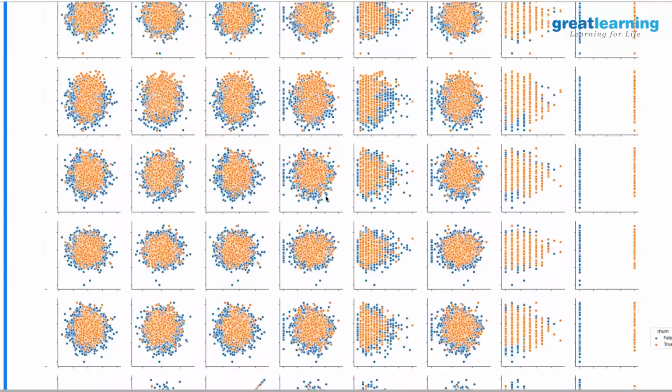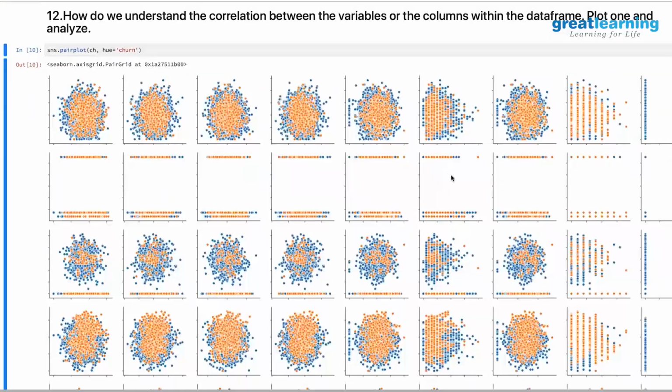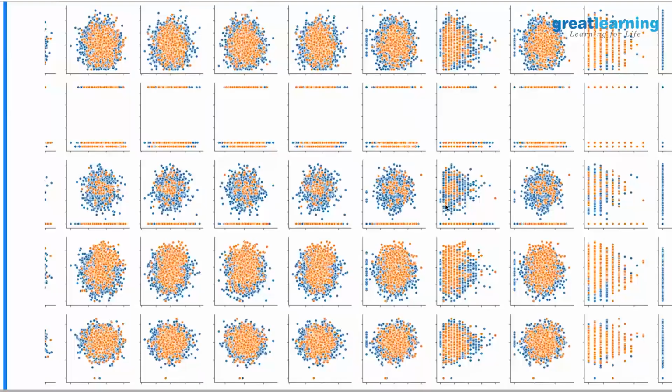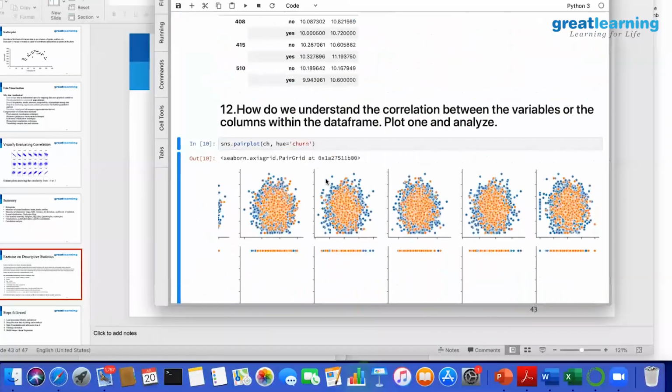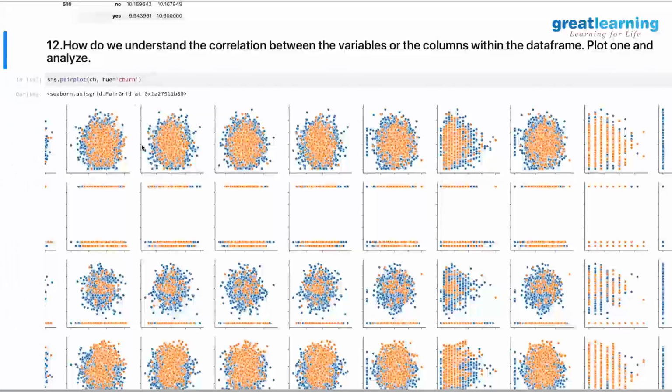No, there is no such pattern emerging essentially. But if you look at this one, at least I can say that people who are churning are essentially in this zone primarily, except for this bottom. Just as an example, this is how you interpret and apply your data. Is this idea clear? How I can use hue for getting different things?